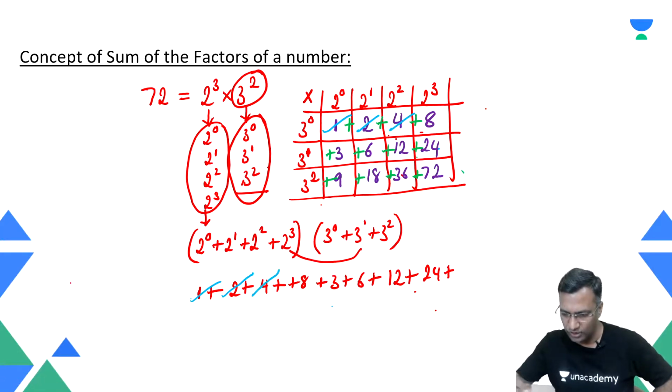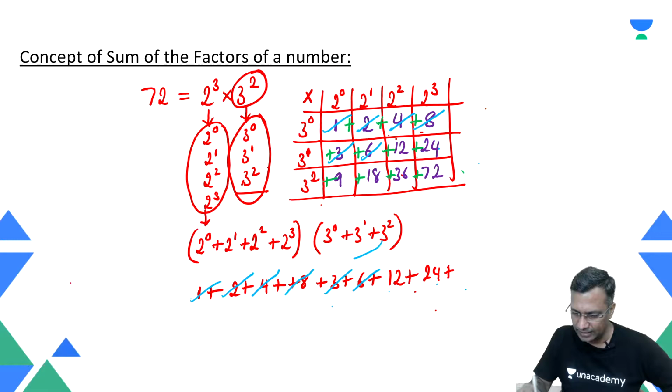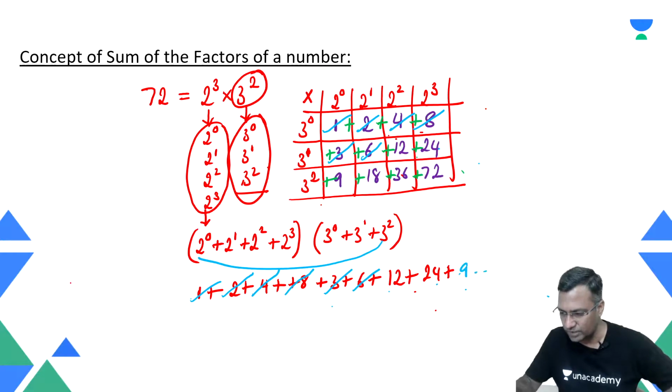There is a 4, you wrote that 4. There is an 8, you wrote this 8. There is a 3, you wrote that 3. There is a 6, you wrote that 6. Like this, now you start multiplying this with this, and you will write the last numbers also, which means you start writing 9 plus 18 plus 36 plus 72.